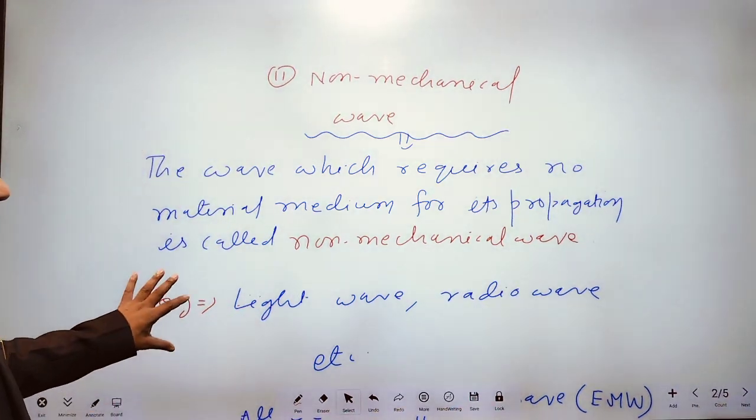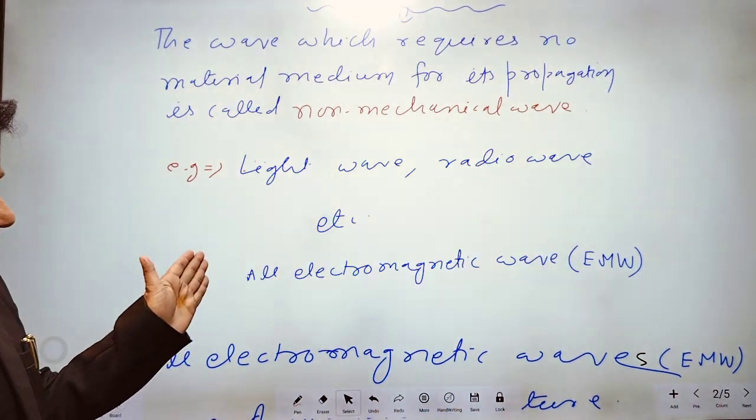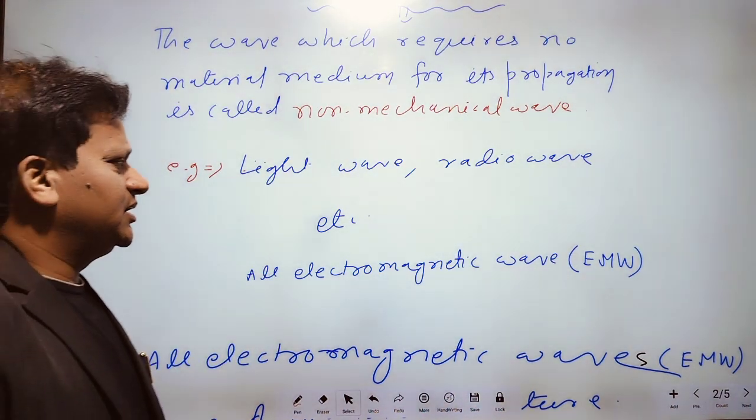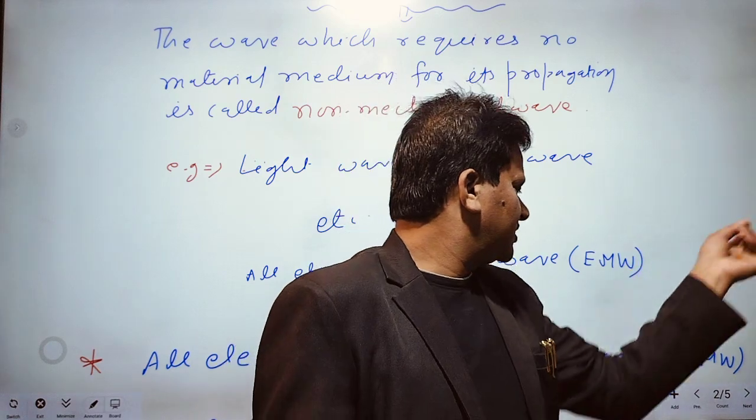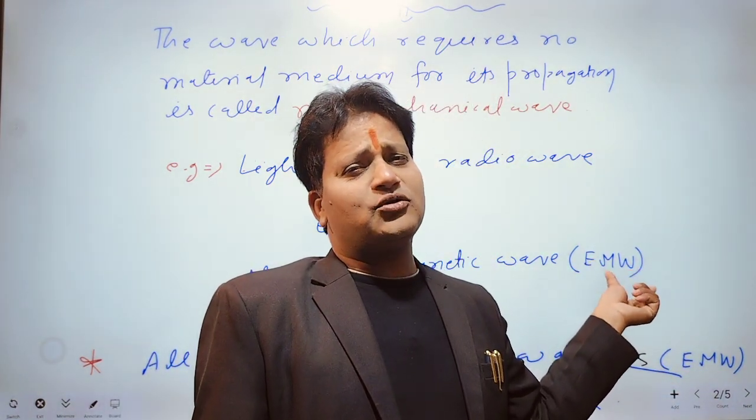Such as light wave, radio wave, etc., means all electromagnetic waves. It can be written as EMW. EMW means electromagnetic wave.